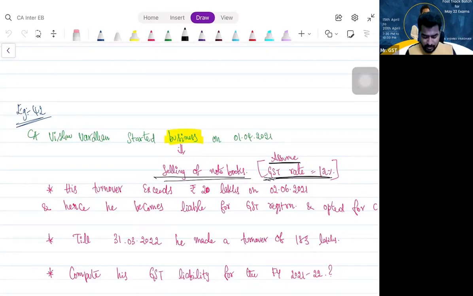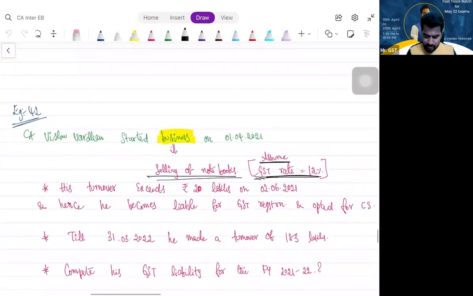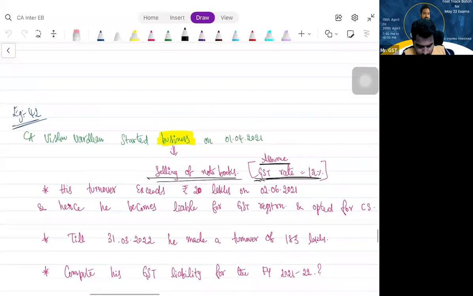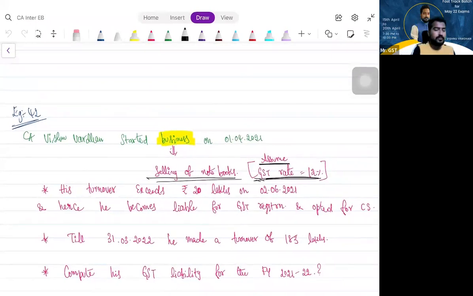So what is the answer for this? Can you please let me know what is the answer for this? So let us understand what is the mistake done by you.